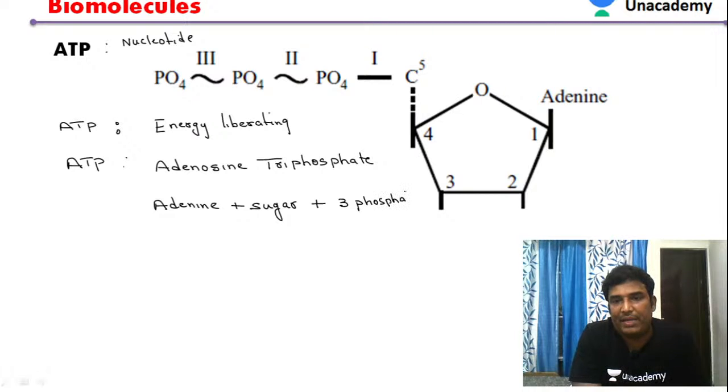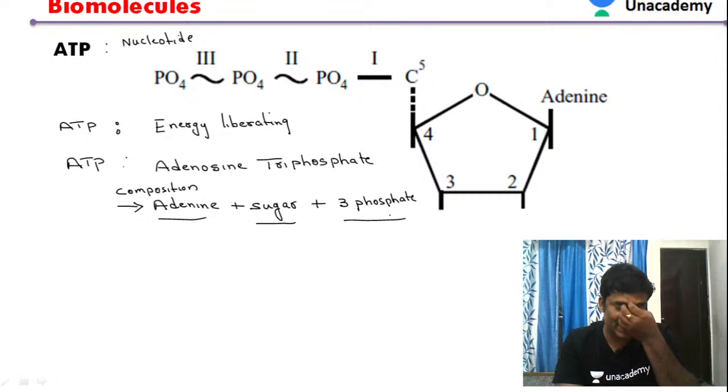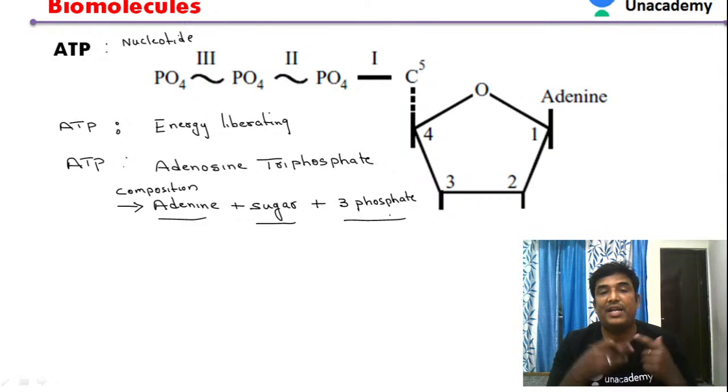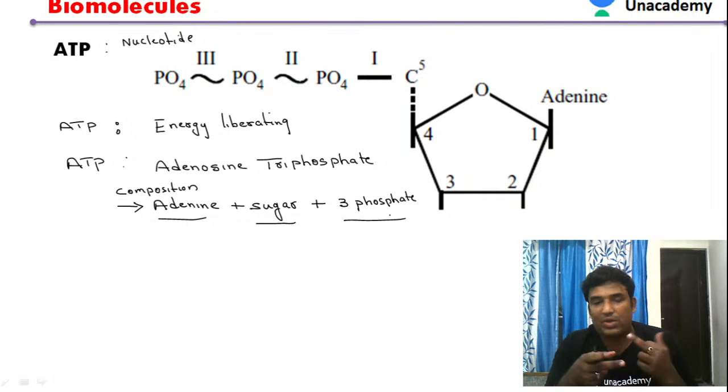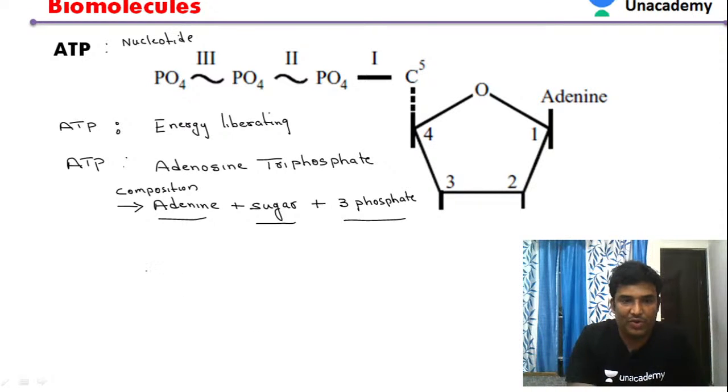So what is the composition of ATP? If you see the composition of ATP, it is composed of adenine, it has sugar, and it has 3 phosphates. ATP full form is adenosine triphosphate. It is composed of adenine, sugar, and phosphate. So three phosphates are present.